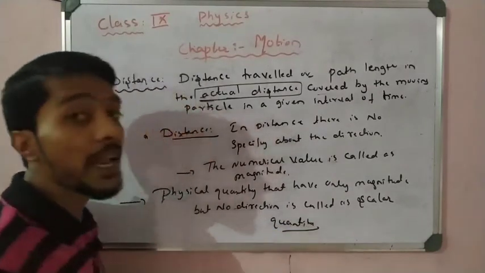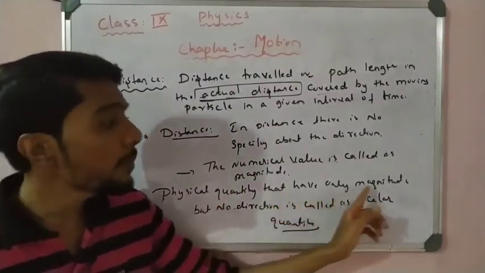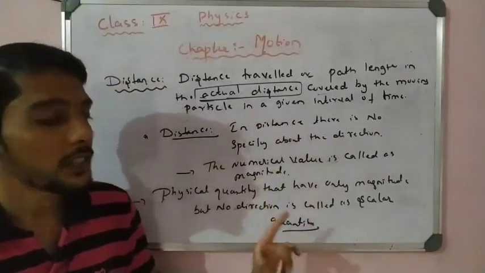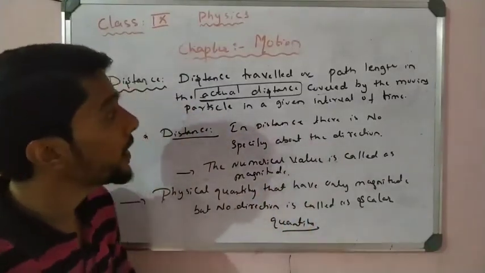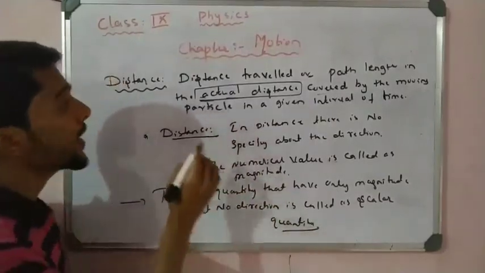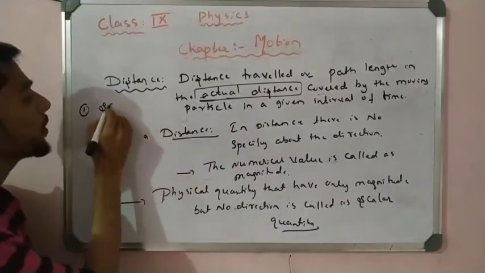So what is a scalar? A scalar is nothing but a physical quantity that has only magnitude but no direction. So that is called a scalar quantity. In distance we only take magnitude but there is no direction. So what happened? First point, remember: distance is a scalar quantity.